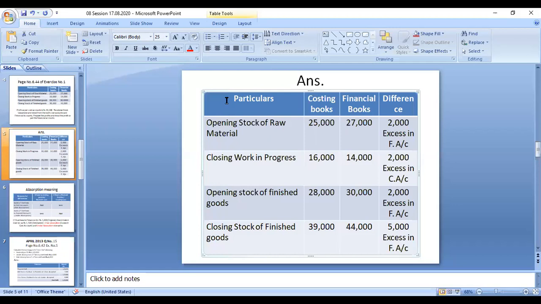Okay, so the same thing with work in progress. For the closing stock of work in progress, they are taking 16,000 in the cost accounting profit, 14,000 in the financial accounting. So there is a 2,000 difference. Here an excess of 2,000 is taken in the cost accounting profit. That means over absorption compared to the financial accounts. There is either over absorption or under absorption. Right, so now we get these four values. With the four values, now we have to prepare a reconciliation. I can go to the next slide.